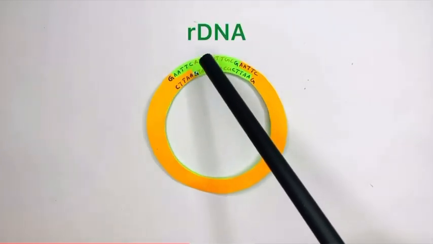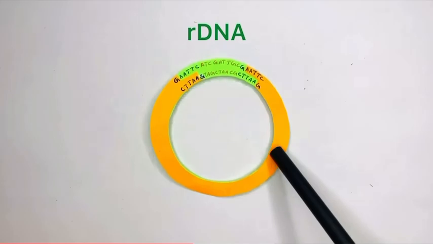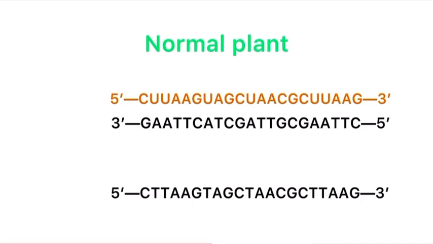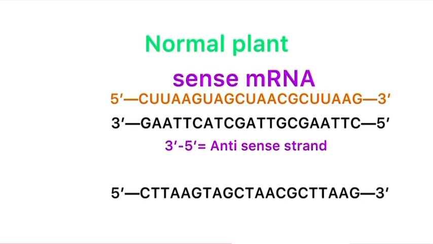These specific genes are essential for the growth of the nematode. The recombinant DNA is then introduced into the tobacco plant in such a way that both sense and antisense mRNA is produced. Normally, when the DNA is transcribed into mRNA, only the 3' to 5' strand of the double helix is used. This strand is called the non-coding or antisense strand. This antisense DNA strand is transcribed to form sense mRNA.